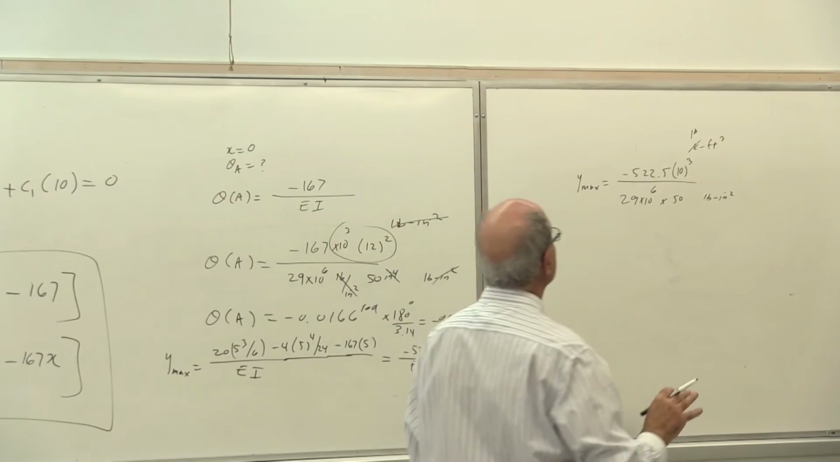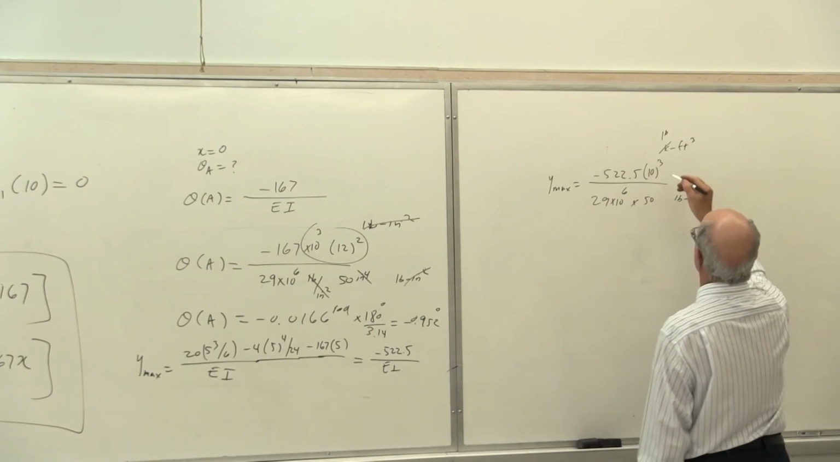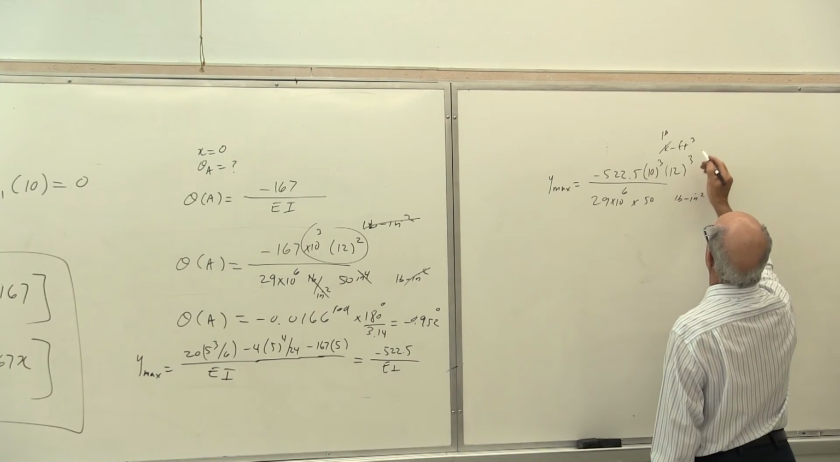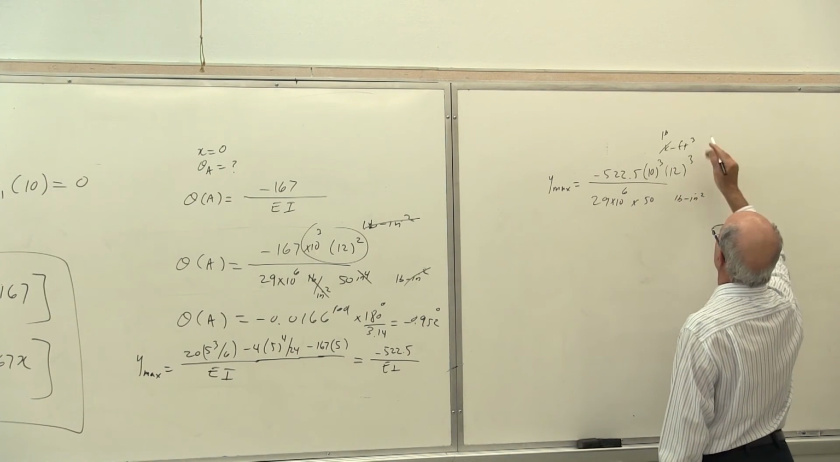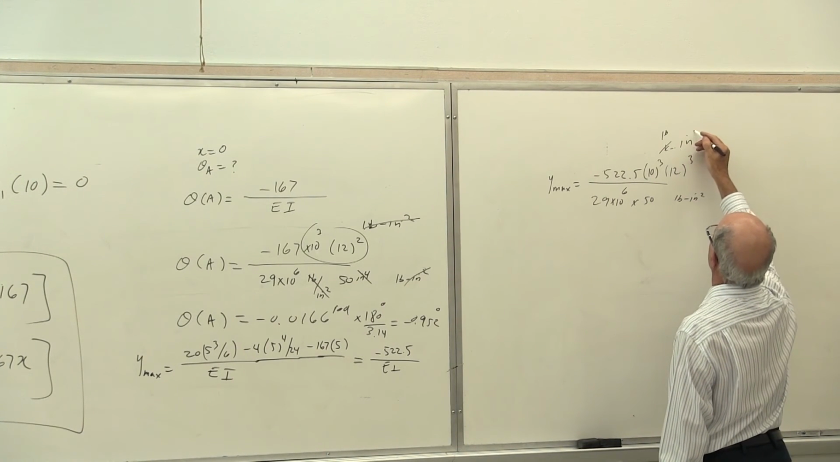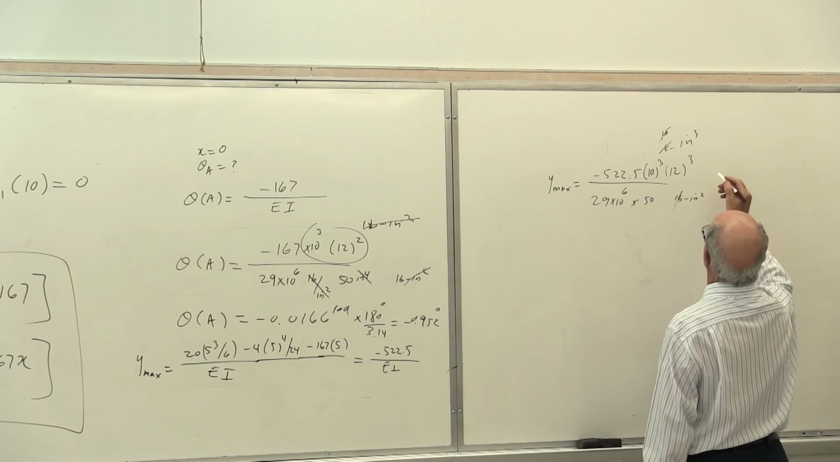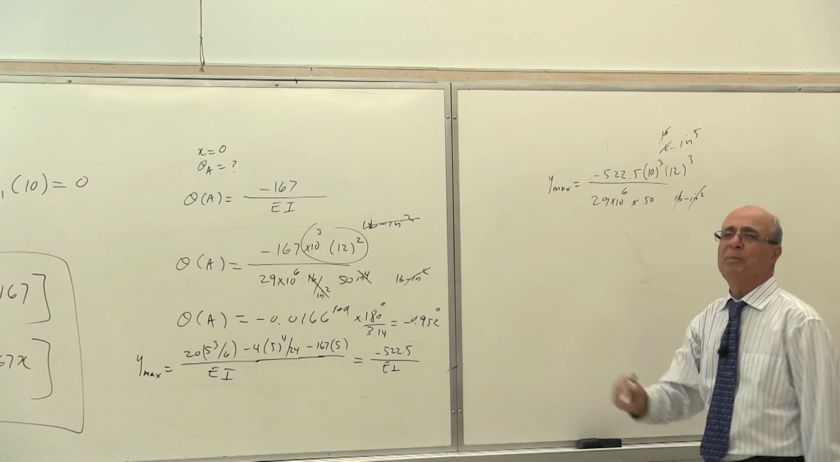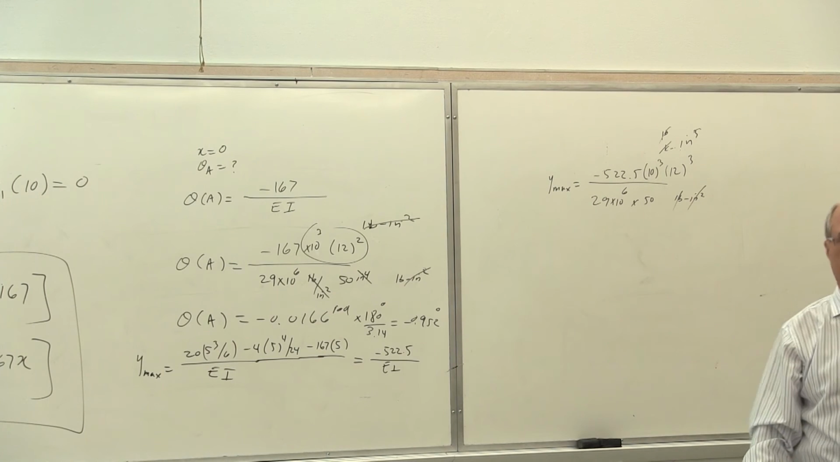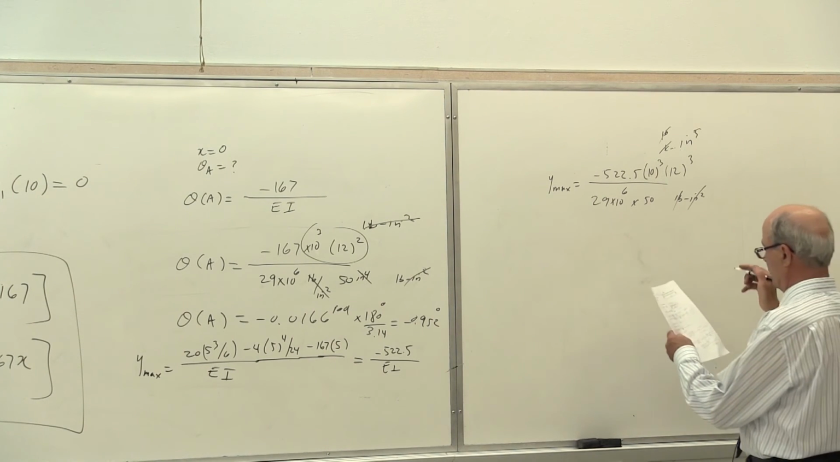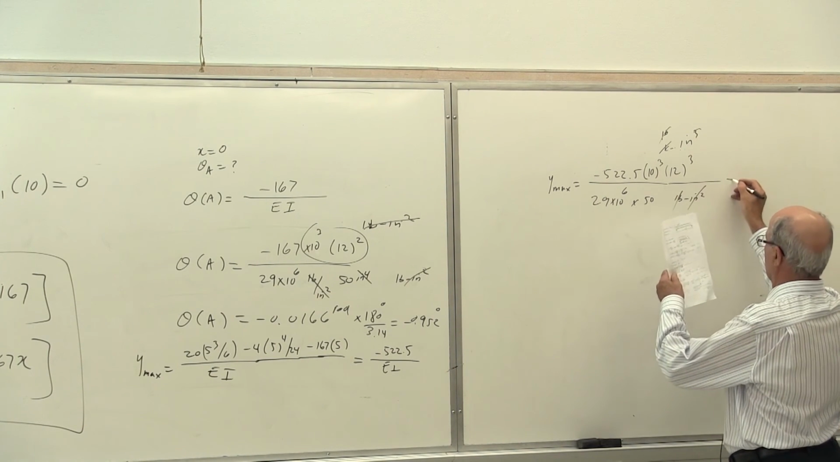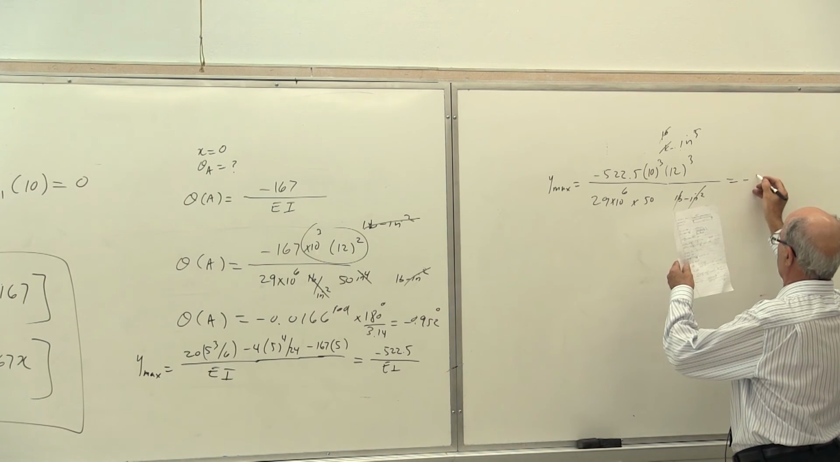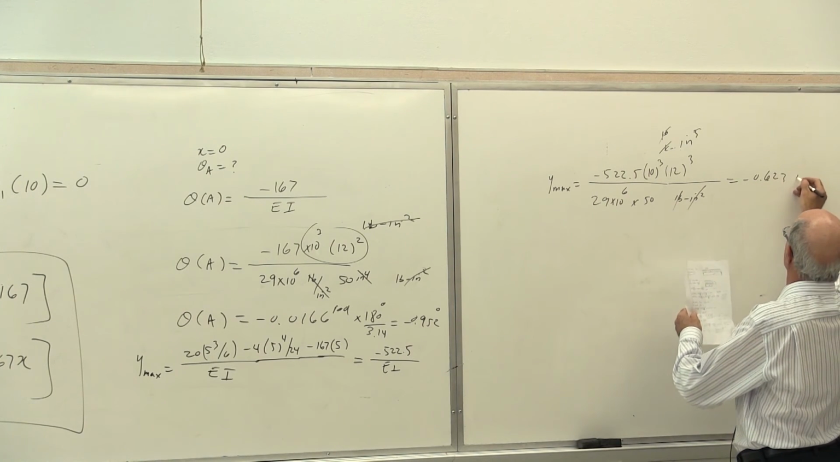Therefore, you multiply that by what? By 12 to the power of 3. So the result will be pound inch to the power of 3. Pound and pound drop out. This and this drop out. The y will be in inch. Is that correct or not? So that is the system we are going to use. Hopefully you followed that. And that becomes minus 0.623 inch.